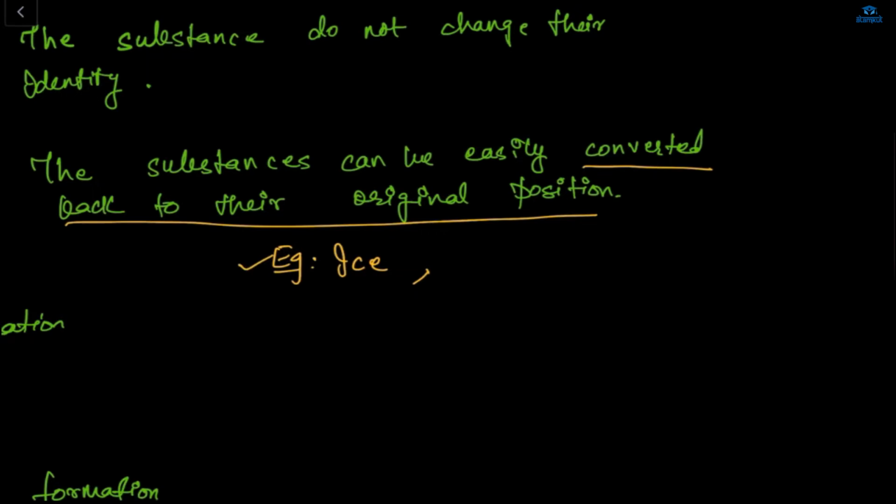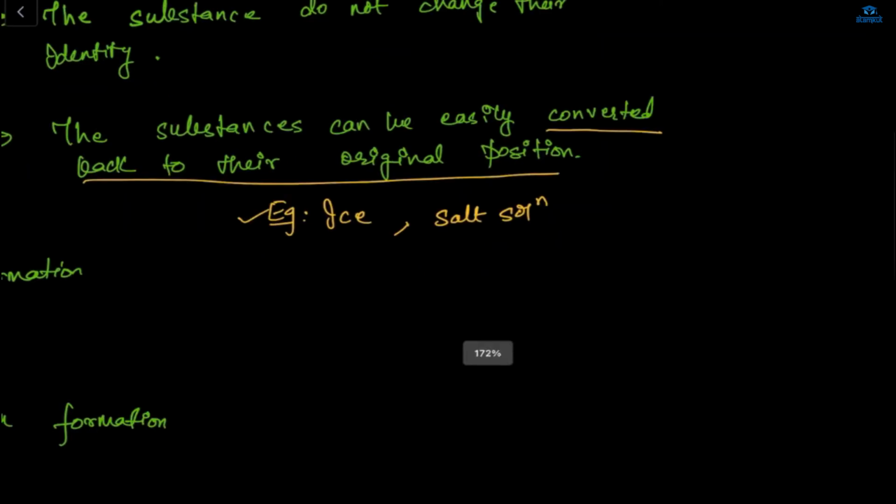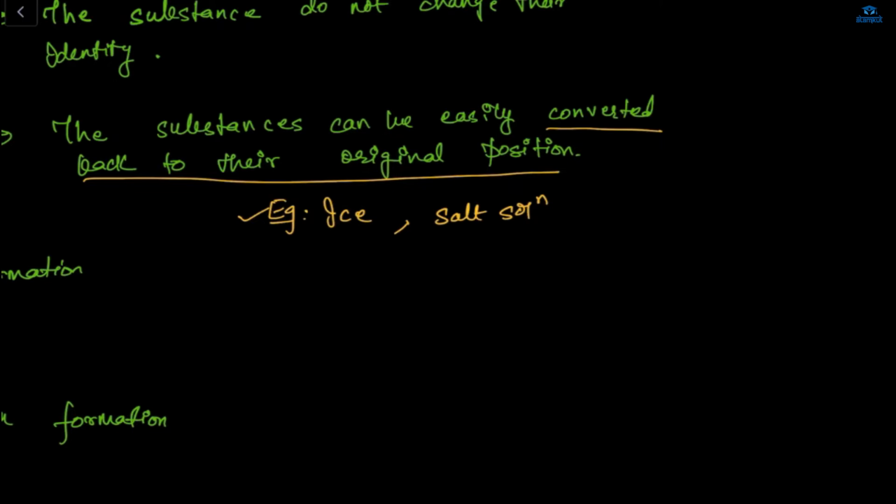Now, salt solution is also a physical change. How is a salt solution a physical change? It is separated by evaporation. Salt solution is a physical change because nothing is lost or gained. When you're making salt solution, Na and Cl are there, and after you make it, still Na and Cl are there.